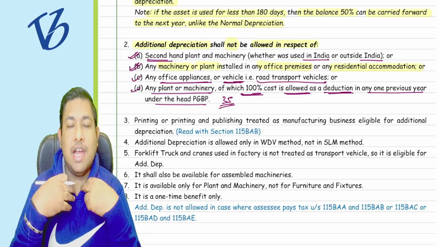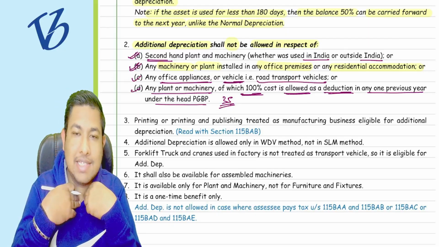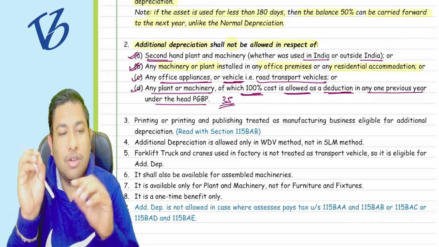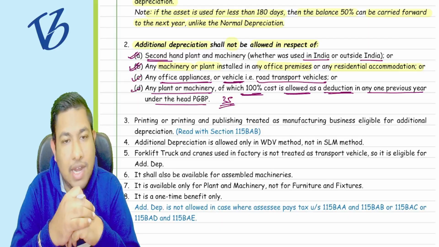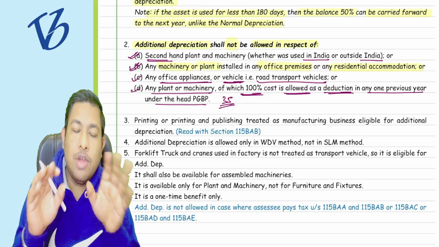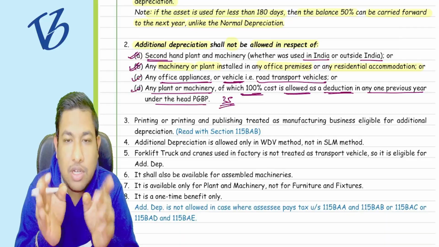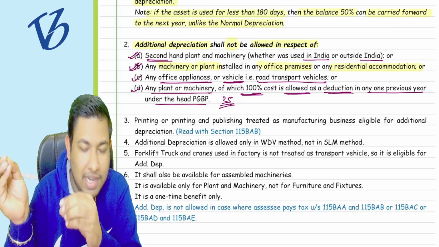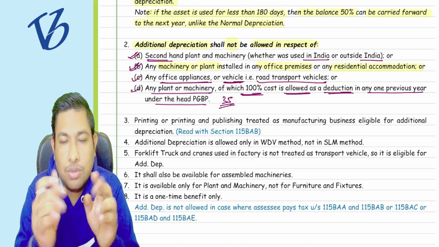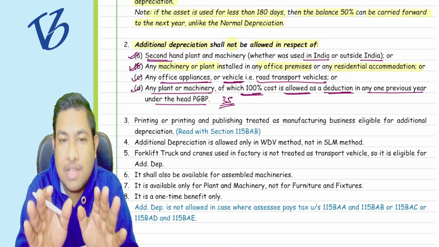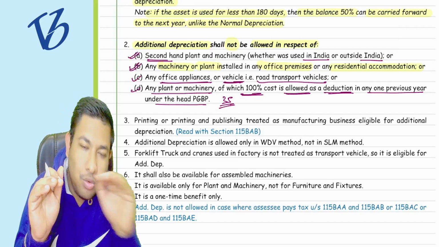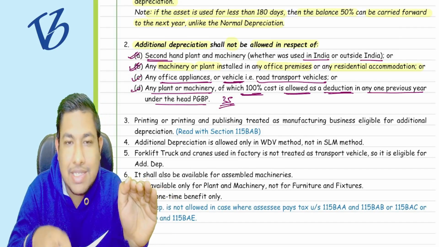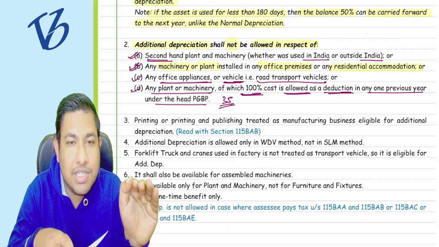If you purchase a 10 lakh rupees asset, then under section number 35 you will get the 10 lakh rupees as a deduction to be reduced from the profit. Understood? Now, you have already reduced that particular cost, the 10 lakh rupees, the whole amount from the profit, so why is there any need of depreciation?